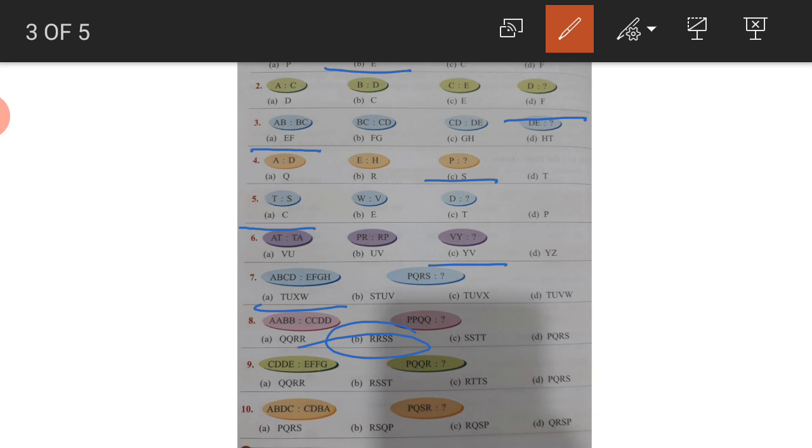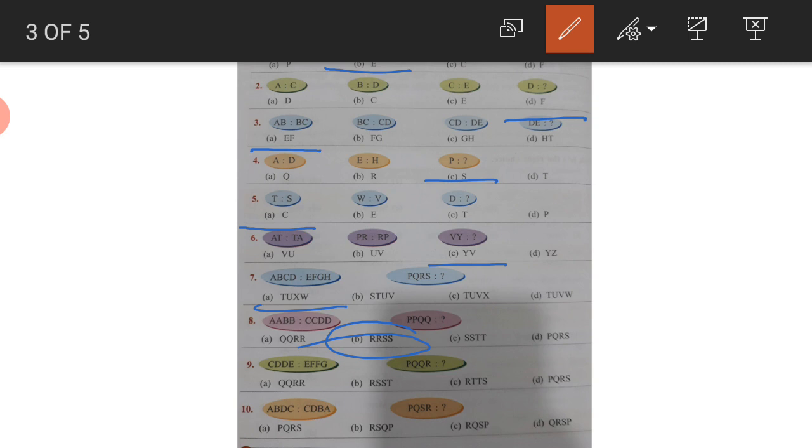Now question number 9. C, D, D, E, E, F, F, G. P, Q, Q, R, and the next one is? Now you can see the relationship: C, D, D, E means the middle one is repeating two times. E, F, F, G, F repeating two times. P, Q, Q, R, Q repeating two times.